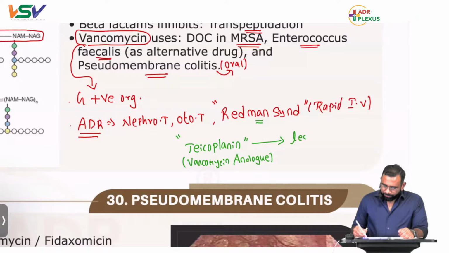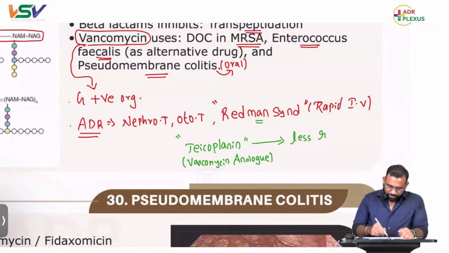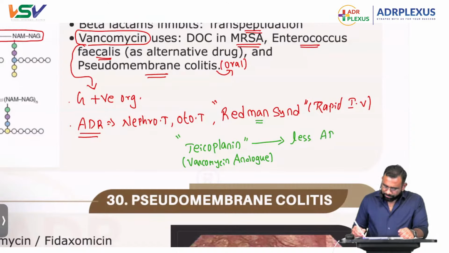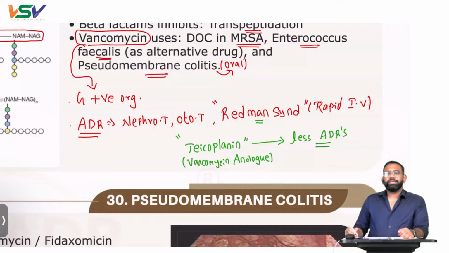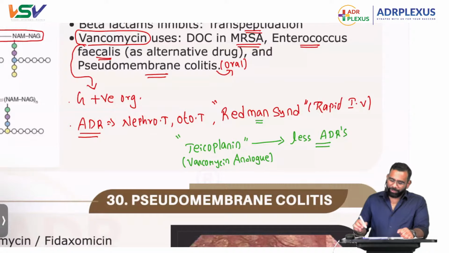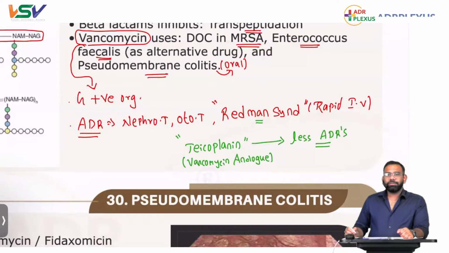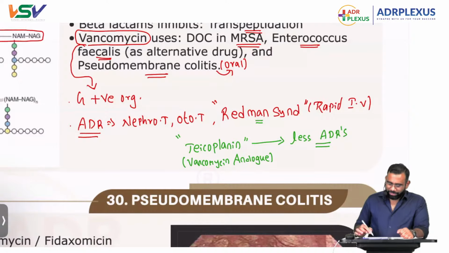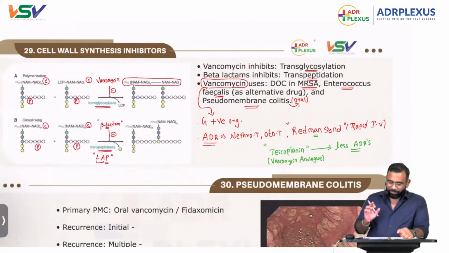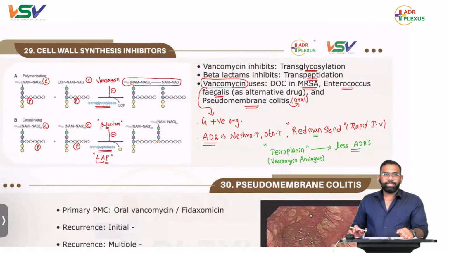It is associated with less flushing, or I can tell you, less Red man syndrome, with fewer ADRs: less Red man syndrome, less nephrotoxicity, less ototoxicity. So teicoplanin might be your next expected question because he has asked everything about vancomycin except this one. It might come in INICT or maybe in May or November. Definitely this question will be there if he wants to ask about vancomycin. That's all about these vancomycin related points.